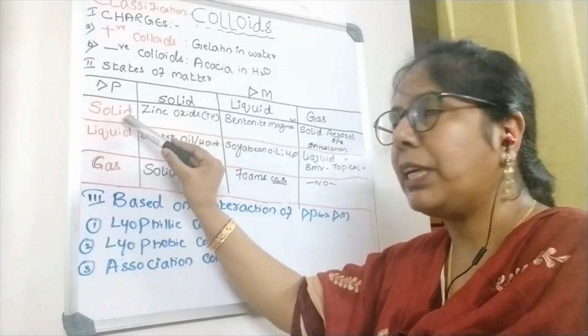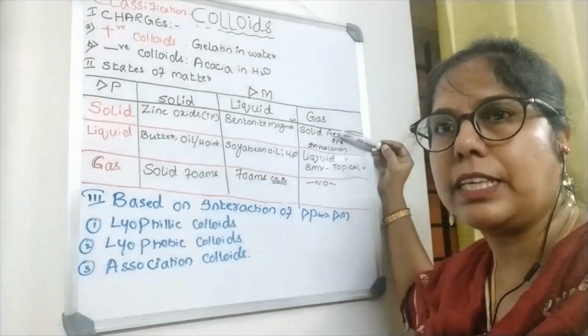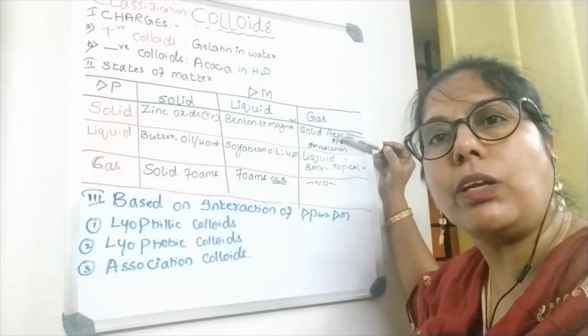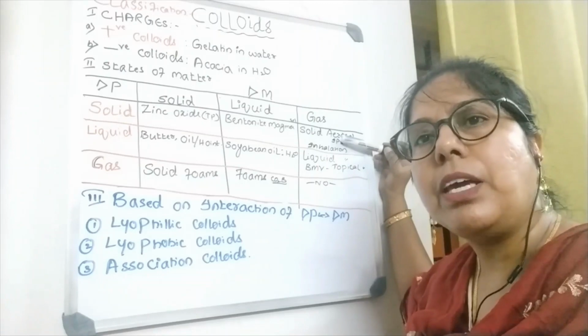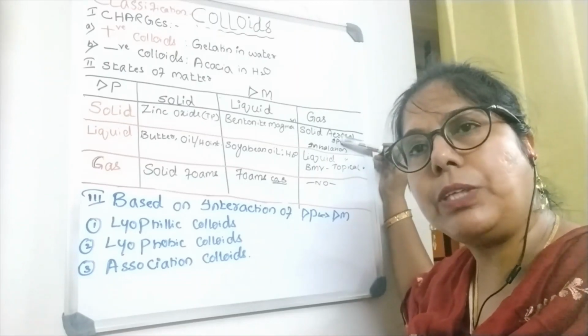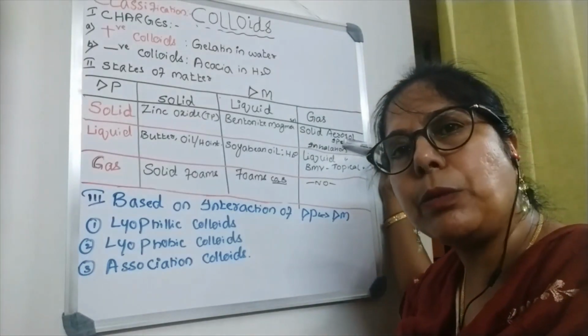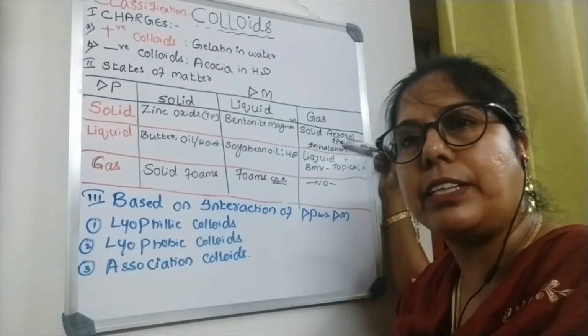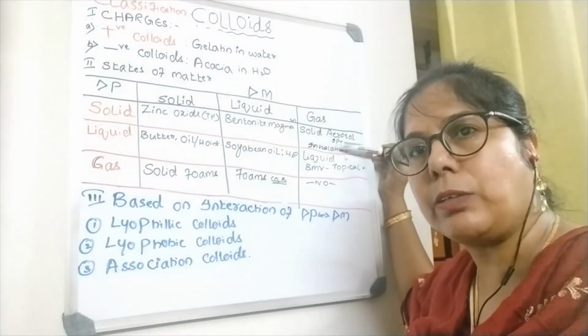If the dispersed particle is solid and the dispersion medium is gas, then the example is solid aerosols. Pharmaceutically, isoprenaline sulfate is the example of an inhalation aerosol, a solid aerosol.